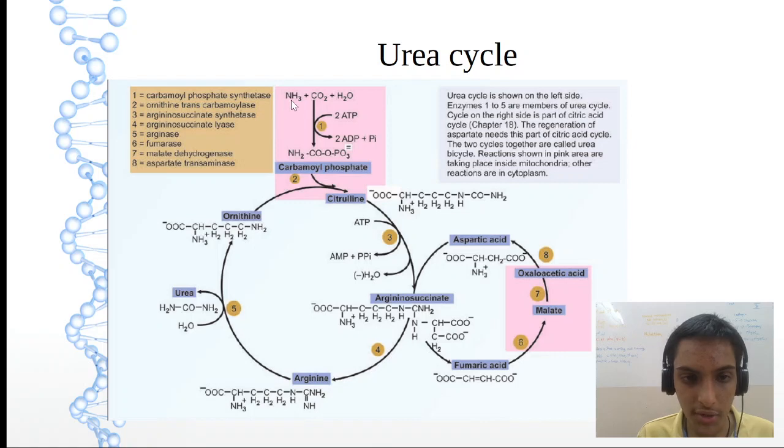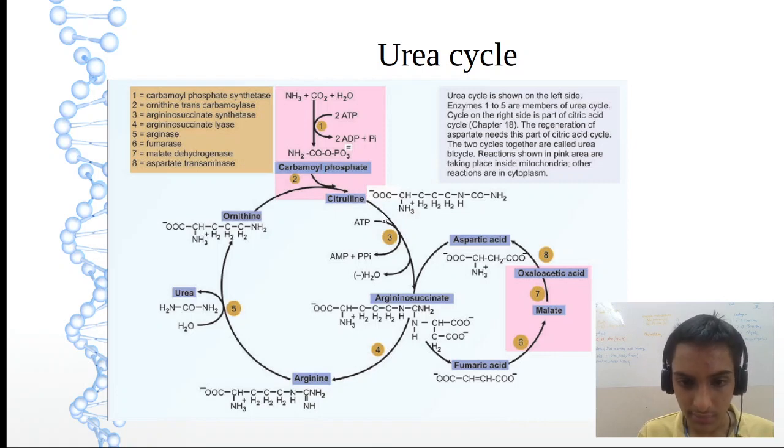Very important. Just remember, first step, ammonia and carbon dioxide combine together by CPS1, carbamyl phosphate synthase 1, okay, ATP to ADP. So two ATPs will be used, we'll get carbamyl phosphate. Now carbamyl phosphate combines with ornithine by ornithine transcarbamylase to form citrulline.